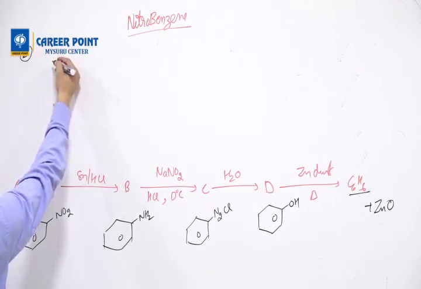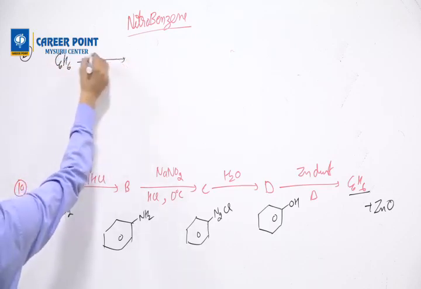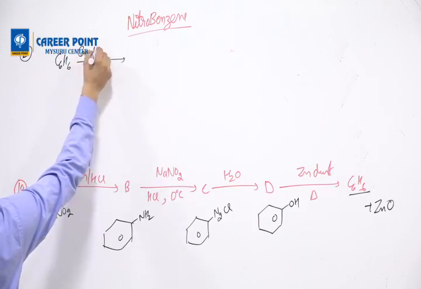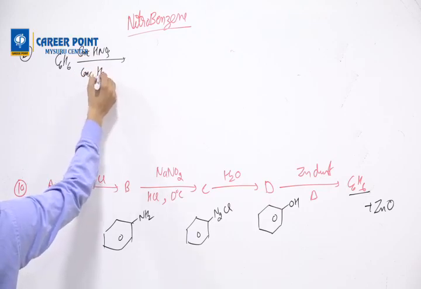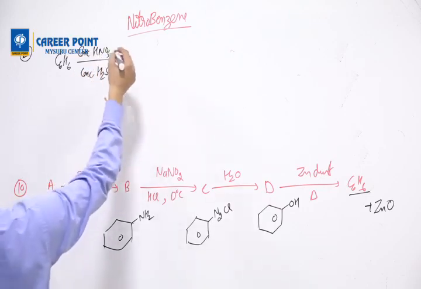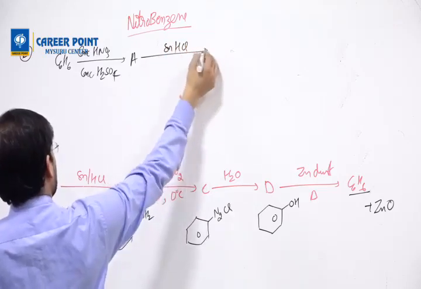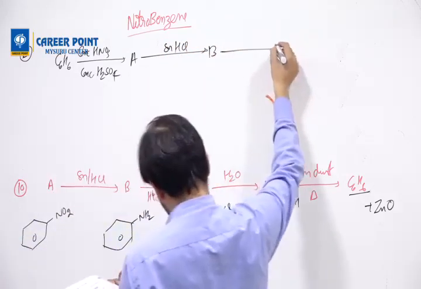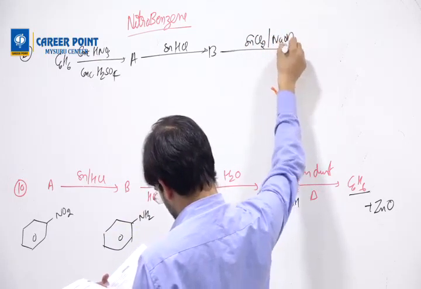Okay, the sequence is this. You get C6H6, with concentrated HNO3 and concentrated H2SO4. You get A. A reacts with Sn and HCl. You get B. B reacts with SnCl2 and NaOH.